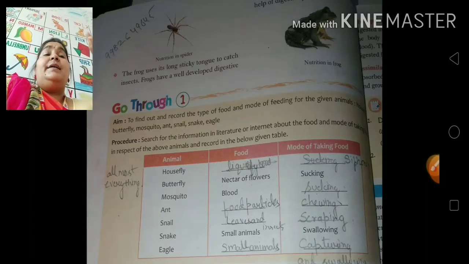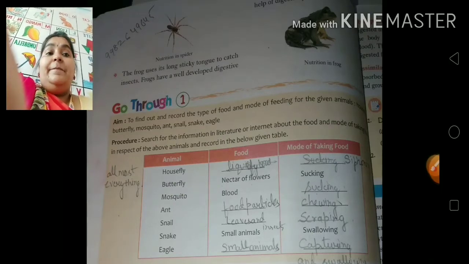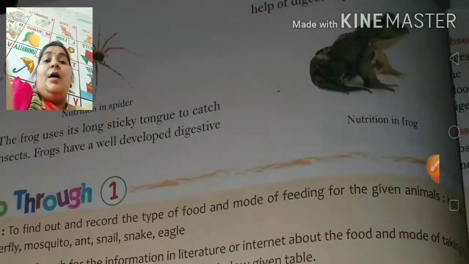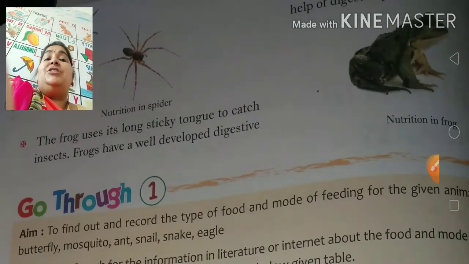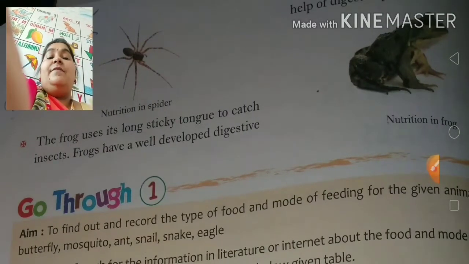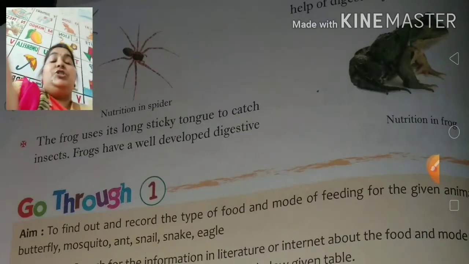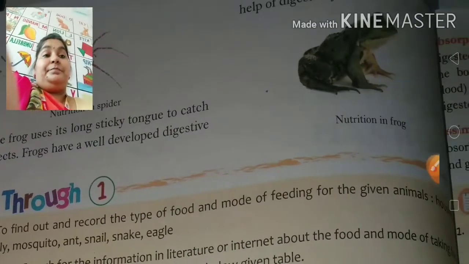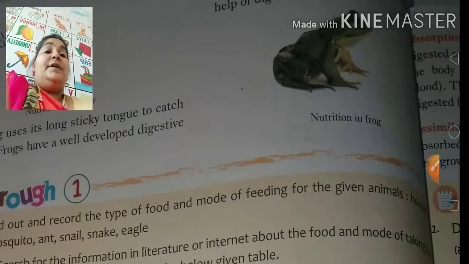When the frog sees its prey, it pulls out its tongue, and the tongue is so sticky that it sticks the prey to its tongue, rolls it and lets it down inside the body. This is how frogs catch their insects. Frogs have a well developed digestive system in which food is digested with the help of digestive juices.